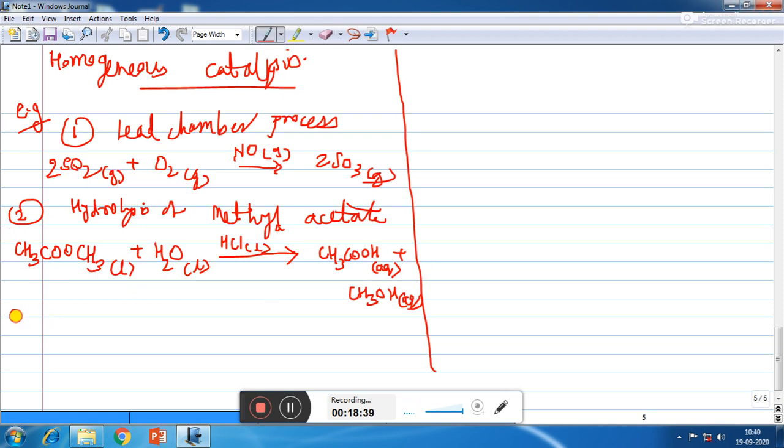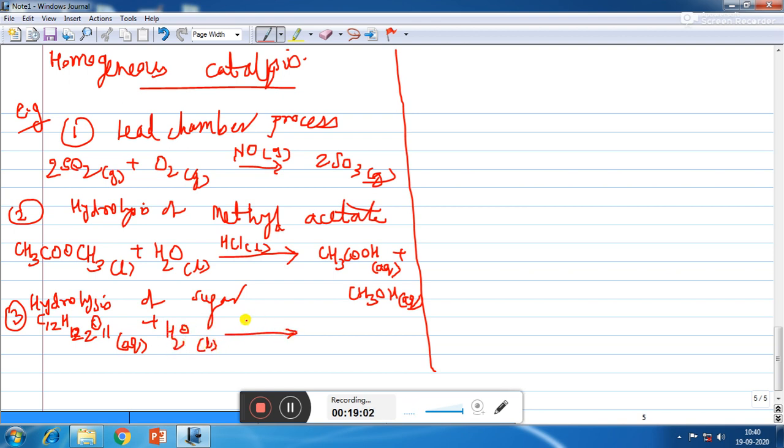The third example is hydrolysis of sucrose, or we can say hydrolysis of sugar. The sugar, that is C12H22O11, which is water soluble, so we take an aqueous solution, is hydrolyzed with water, which is in liquid state, in the presence of dilute H2SO4, which is again in liquid state, to form glucose and fructose.